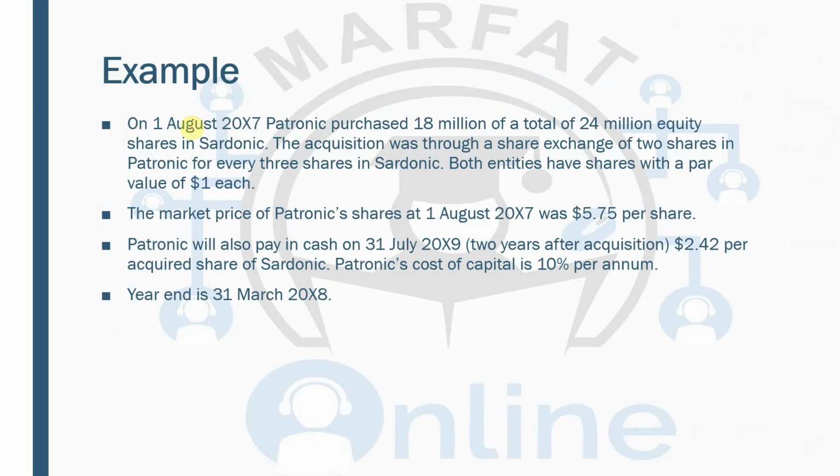So here you have an example. On 1st August 2007, Petronic purchased 18 million of a total of 24 million equity shares in Sardonic. So 18 by 24, how much percentage is it? Let me check on my calculator. So 18 by 24.